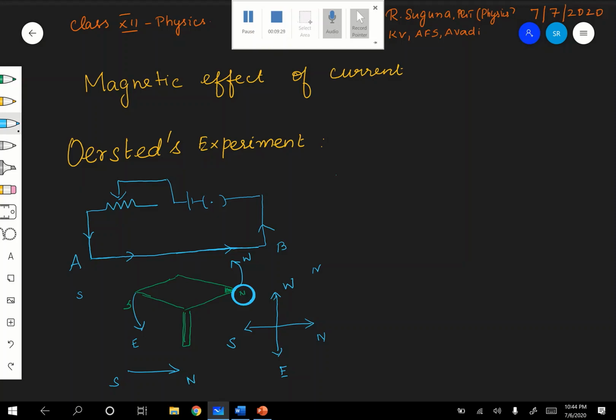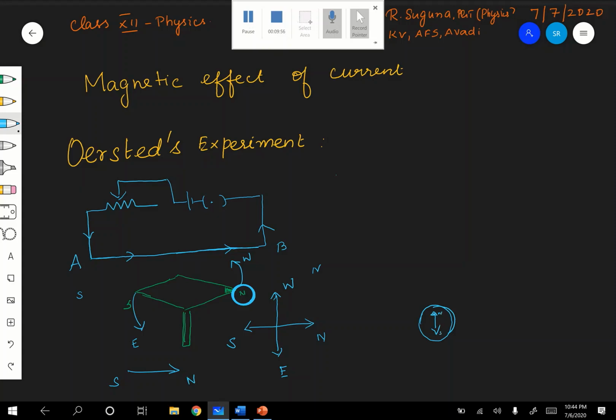Now, see, in a small compass needle, this is a magnetic needle, and there will be one side here, it is north, and this is south.